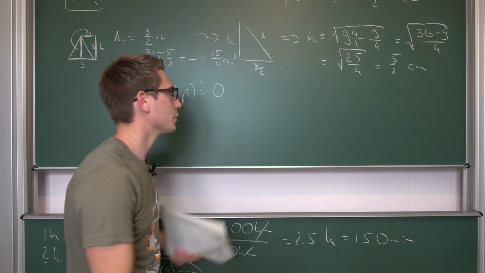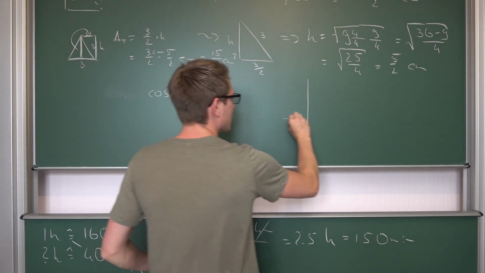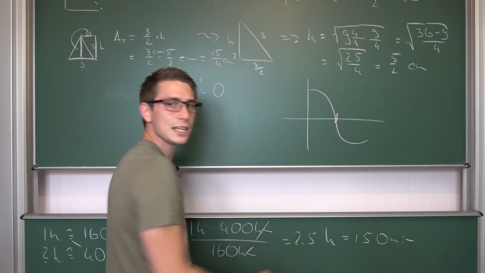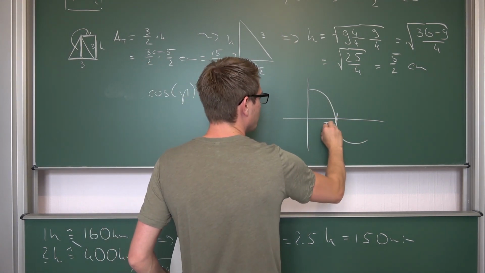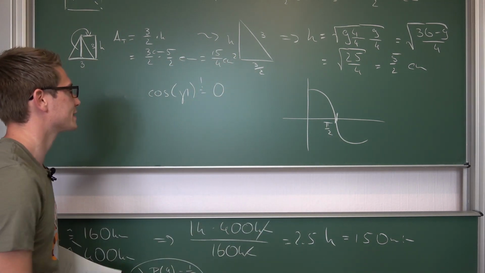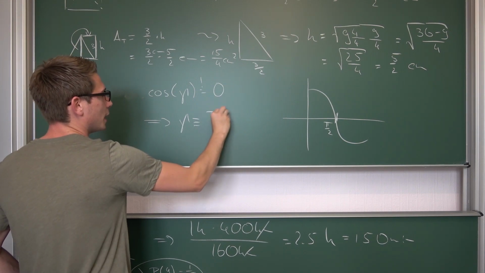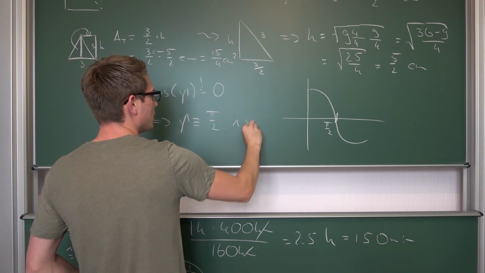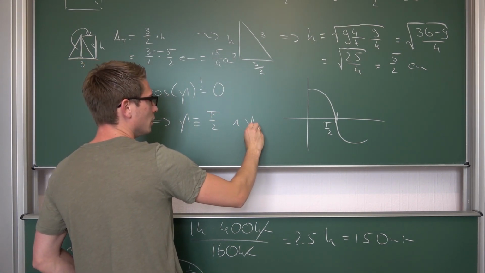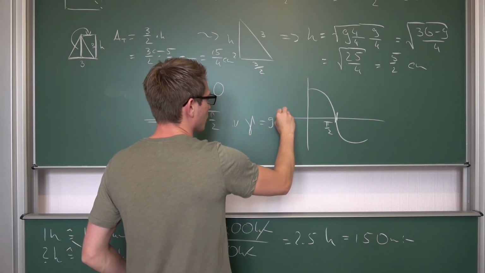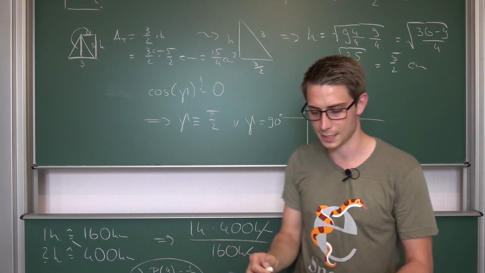Like I said, Papa Pythagoras is a special case, but we can also take a look at the graph of the cosine. It's exactly 0 at pi over 2, which is 90 degrees, and this is the solution. This implies that gamma must be equal to pi over 2, or gamma must be equal to 90 degrees, if you want to write it in degrees instead of radians.